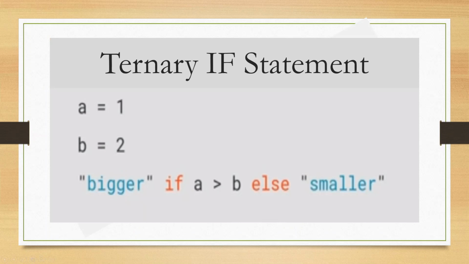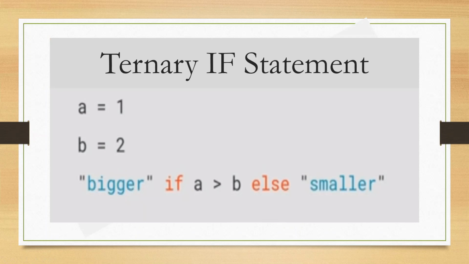Python does support one-line, or something called ternary, if statements. If you have used other programming languages, you have probably seen question marks sometimes thrown in the middle of an if statement. Python works a little bit differently. Let's say we have two variables, a is 1 and b is 2.